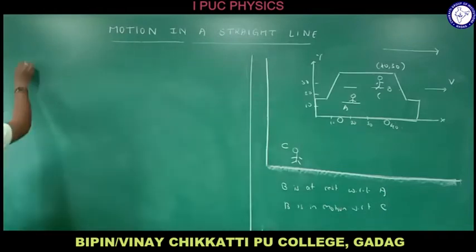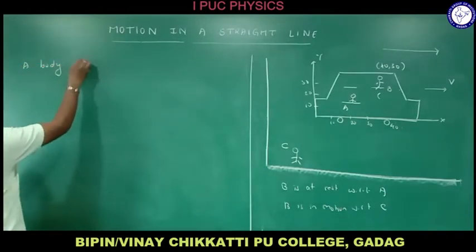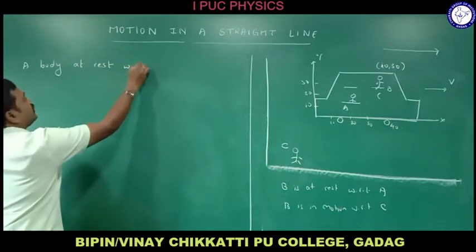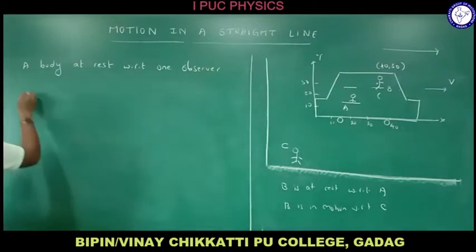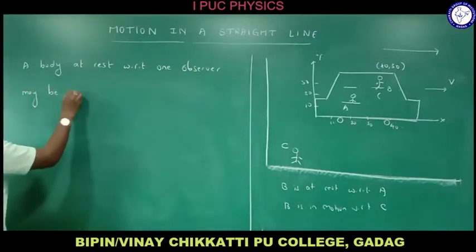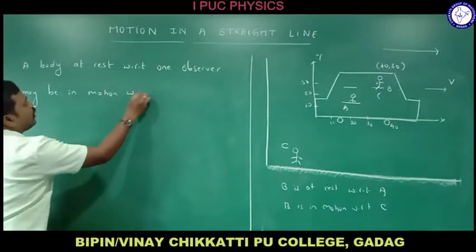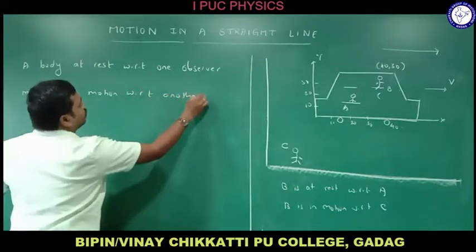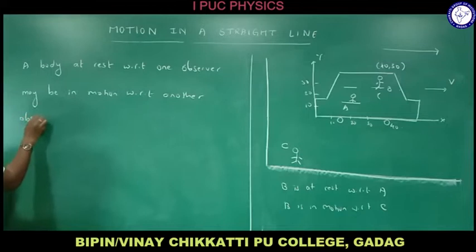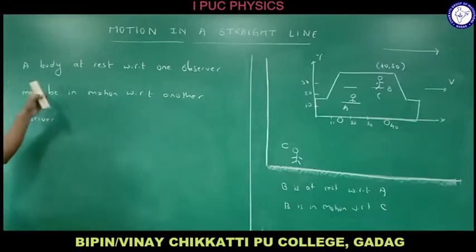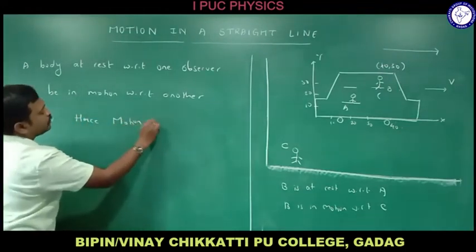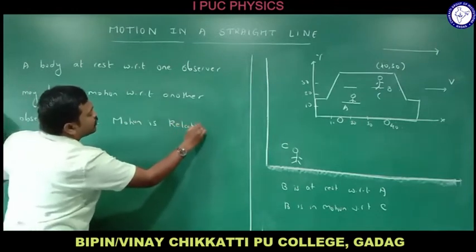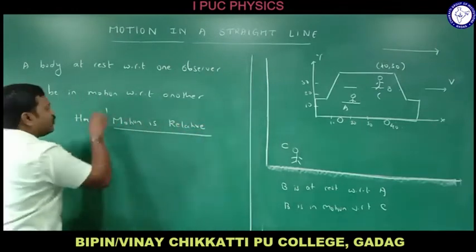Okay, let me tell you, a body at rest with respect to one observer may be in motion with respect to another observer. Hence, I can call it as motion is relative. Do you understand? The motion is a relative concept, right?